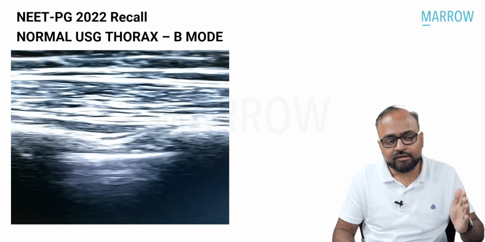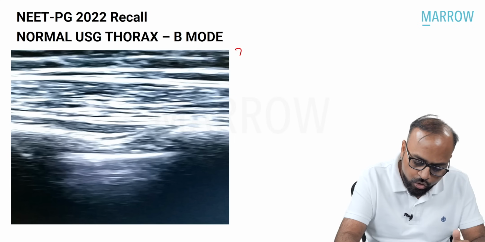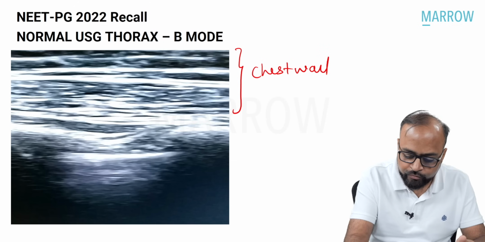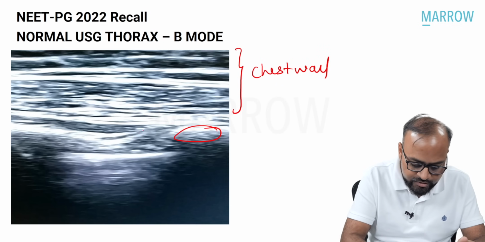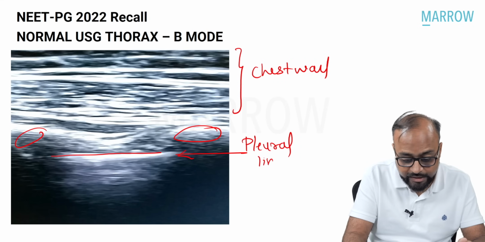Now, when we look at a normal USG thorax, remember that these are all the chest wall layers. Where the chest wall ends, we see the ribs, and can you see this bright line here? This line is called the pleural line.